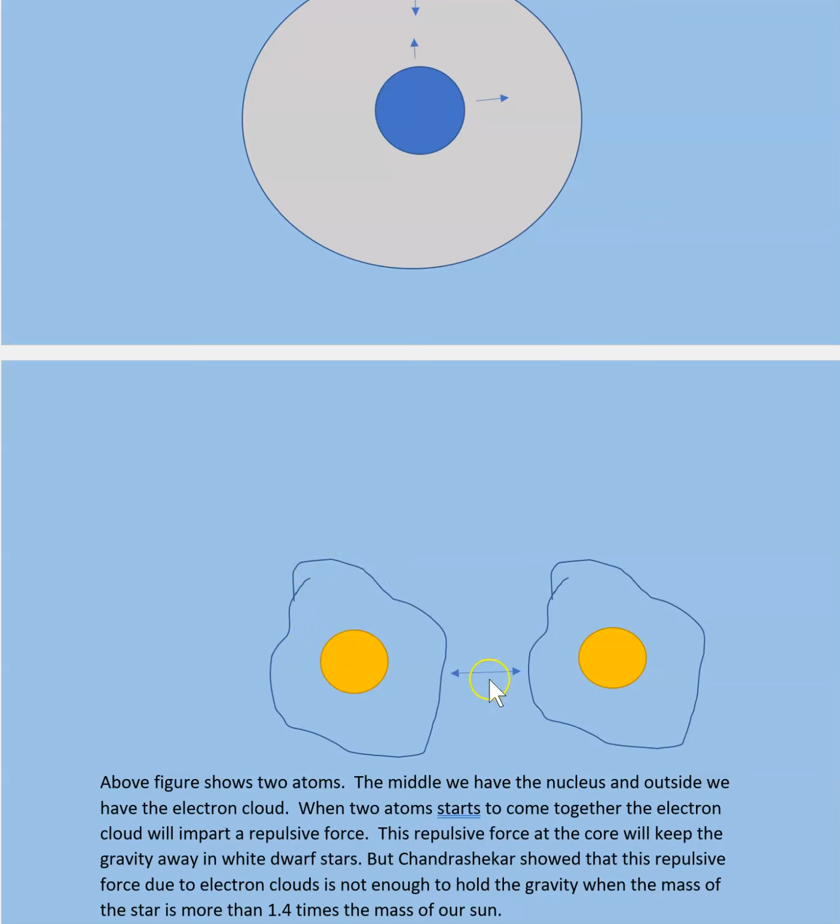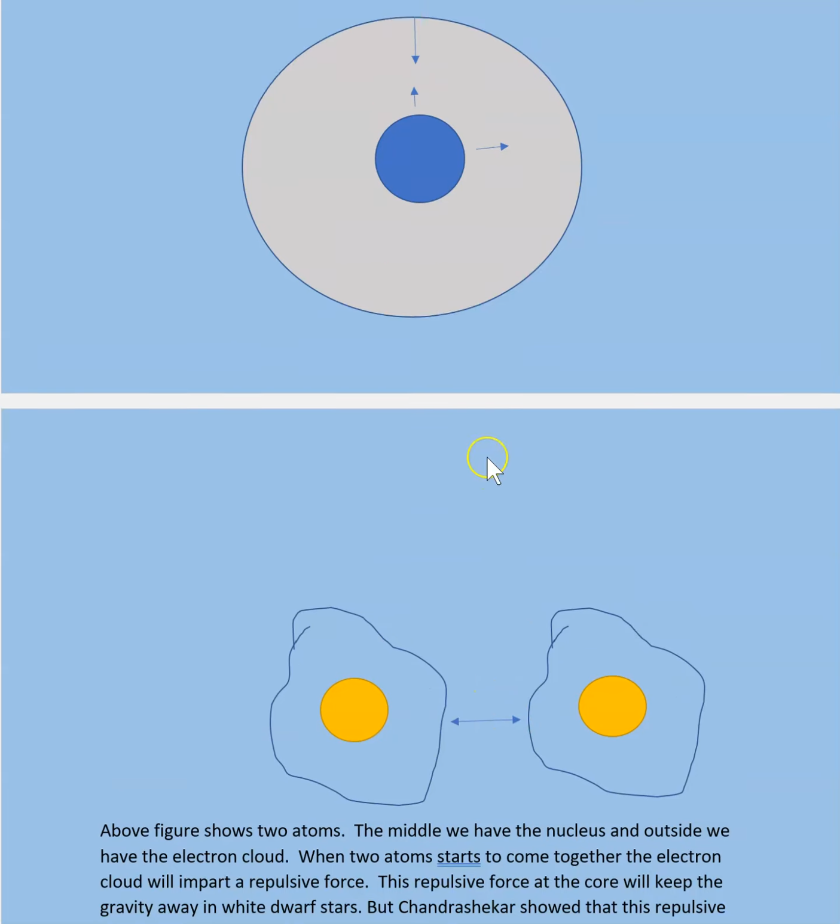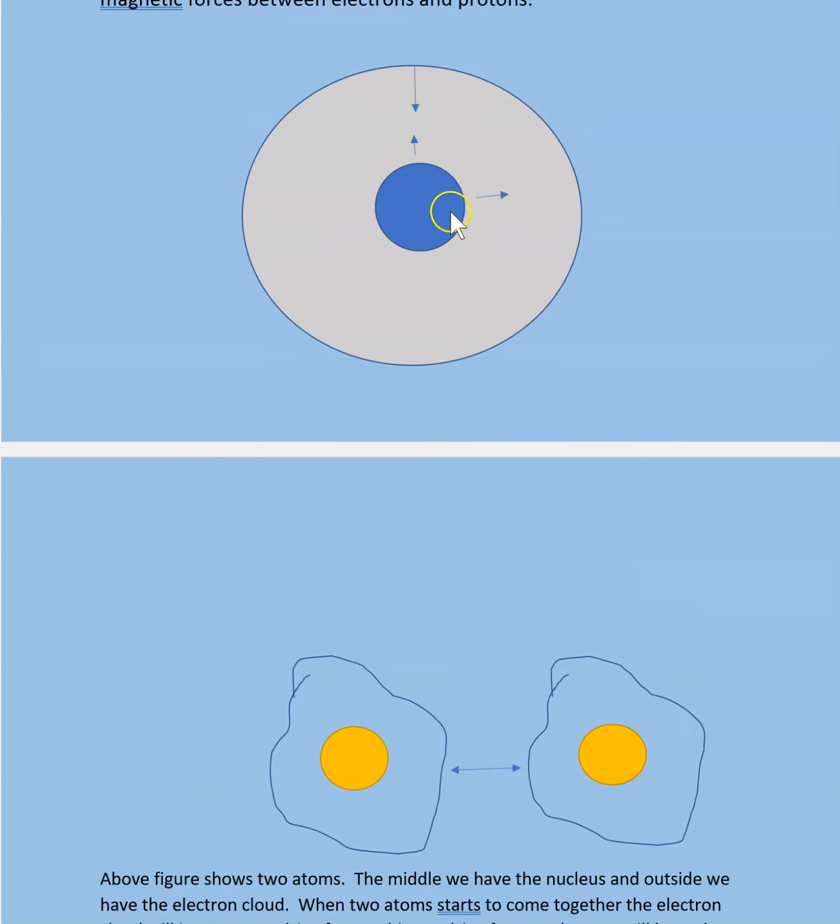When two atoms start coming together, there would be a repulsive force. And then there are a whole lot of atoms at the center of a star, and that repulsive force keeps the gravity from collapsing all the way. And that's a white dwarf situation.